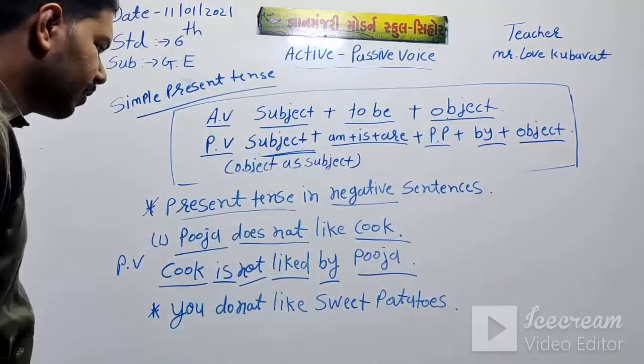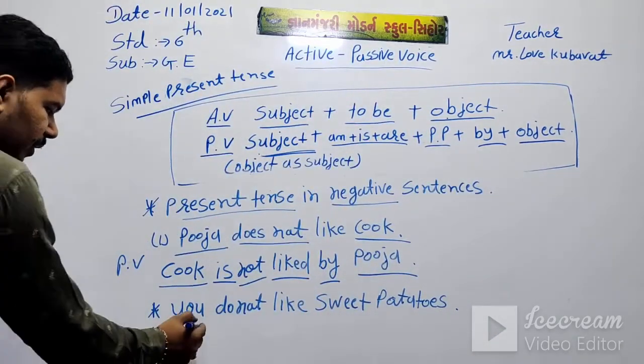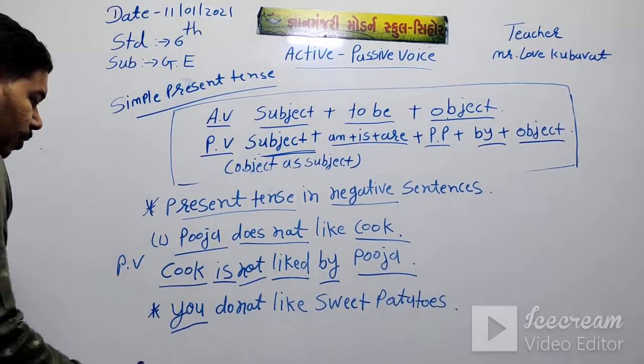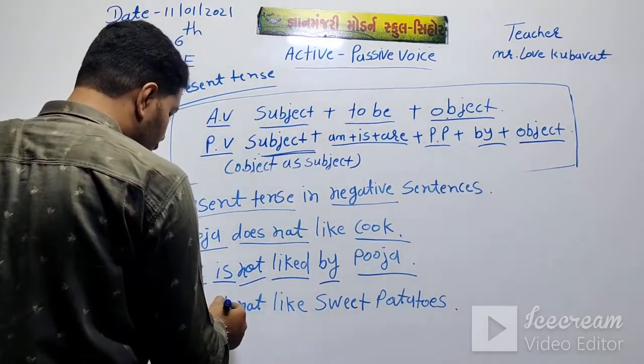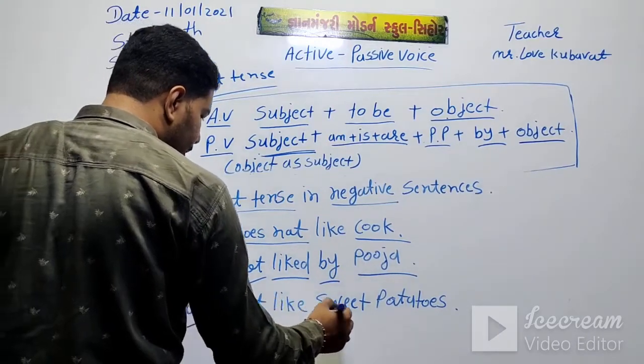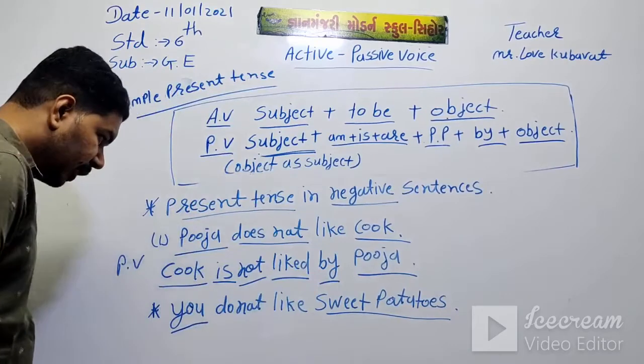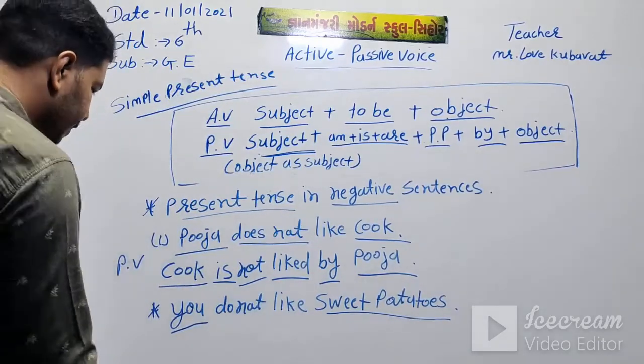You do not like sweet potatoes. This is the subject, who does not like sweet potatoes, and what do you not like? Then this is the answer, sweet potatoes, means object.